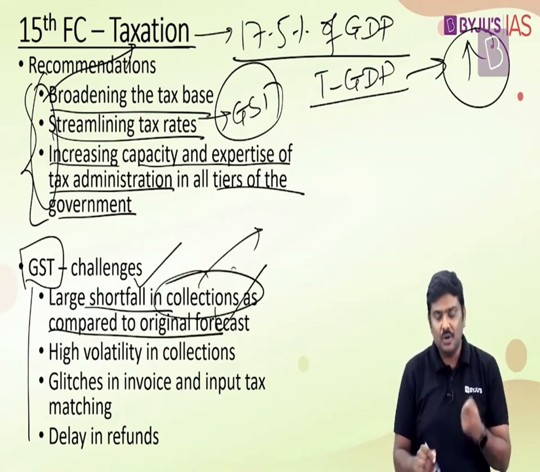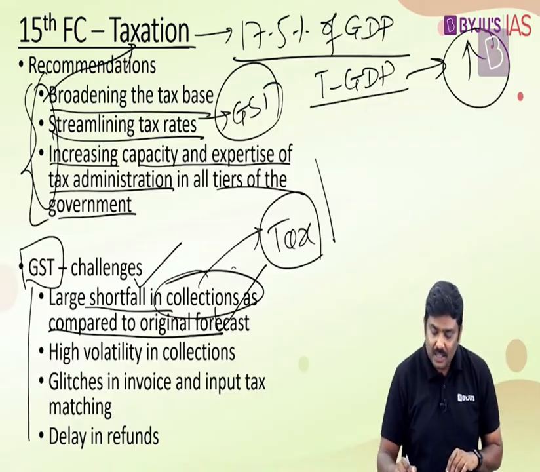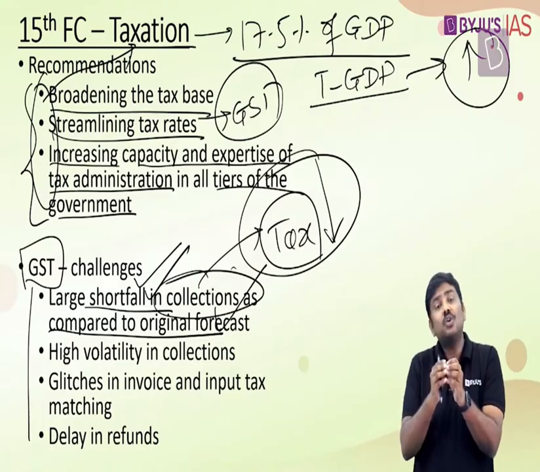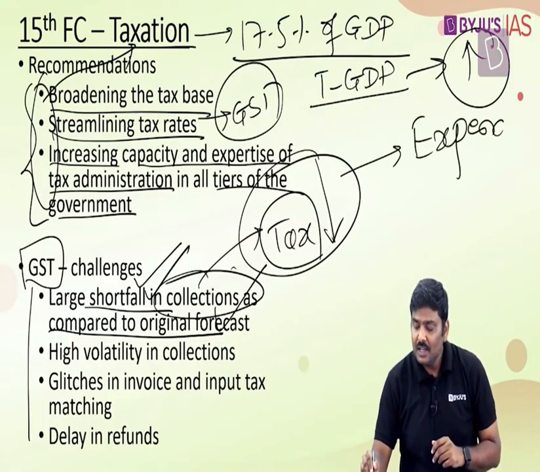If there's a huge shortfall, first and foremost, the amount of tax revenues collected by the government is very, very important. And if these tax revenues are not in accordance with the estimation, and there's a shortfall here, don't you think the total revenue collected by the center as well as the states will be much lesser, or the shortfall will be very, very high? This will definitely have an impact on the amount of expenditure that is incurred by the governments here.